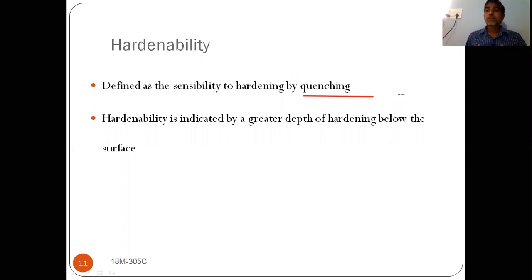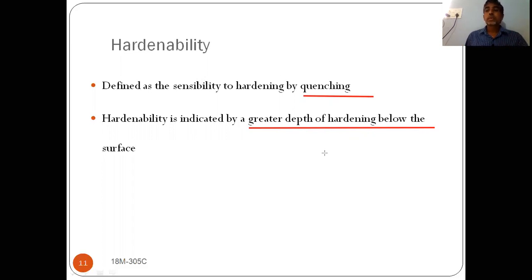If it is easily hardenable, that means the depth of hardening is more, then we can say that the hardenability is good. Hardenability is indicated by greater depth of hardening below the surface. If more depth is hardened, the hardenability is good for that material. If only a small depth is hardened, we say it has poor hardenability.